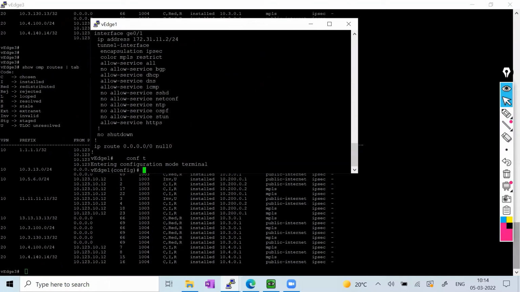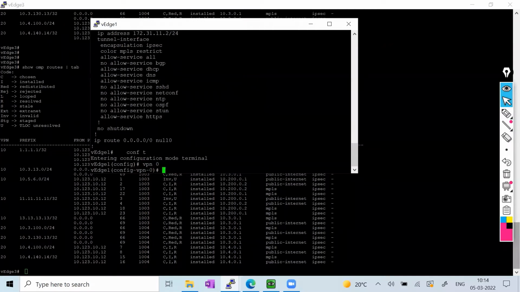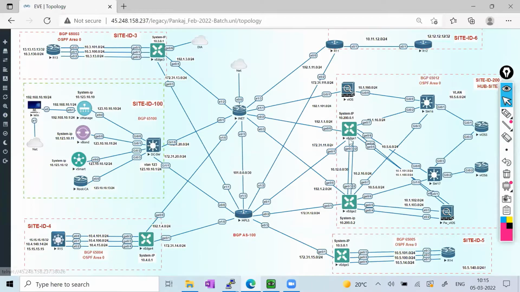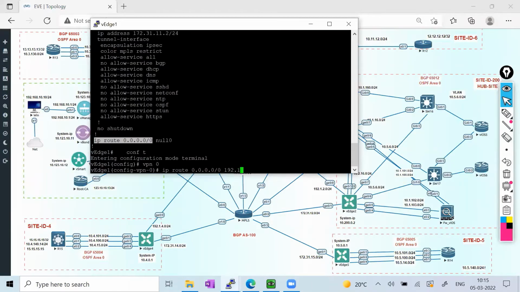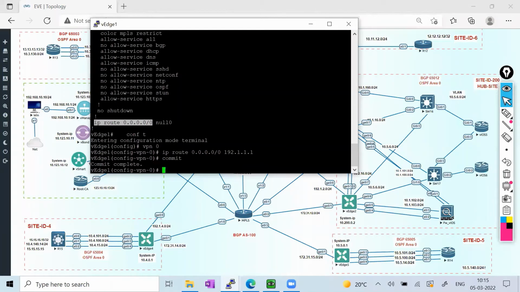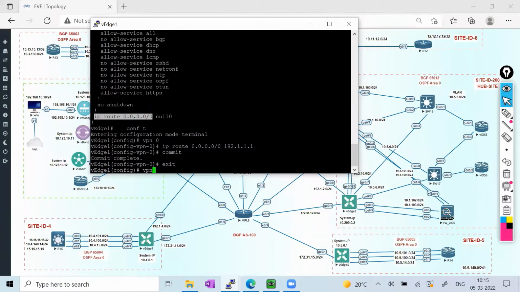Let me just correct this. I made a mistake. What is the next hop for this particular transport? 192.1.1.1. So this should not be on the VPN 0, it should be on the service VPN, because we are talking about service VPN 10.